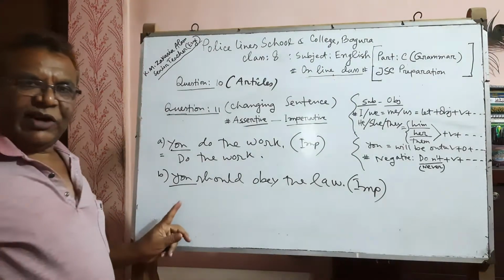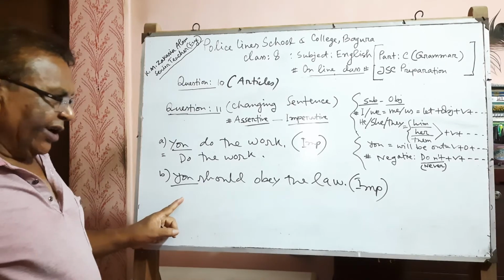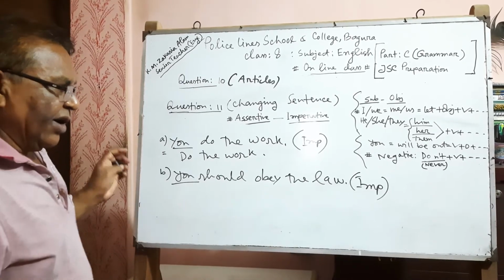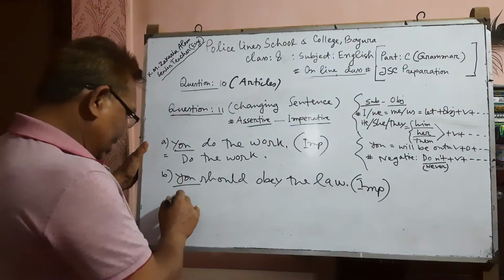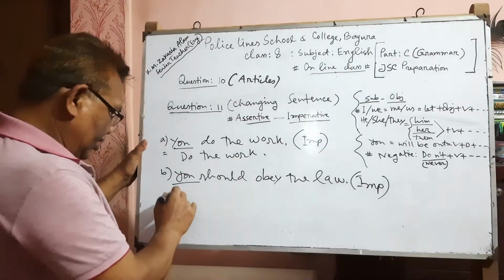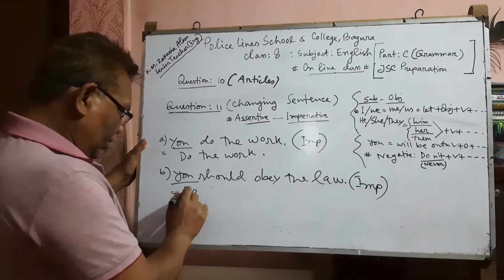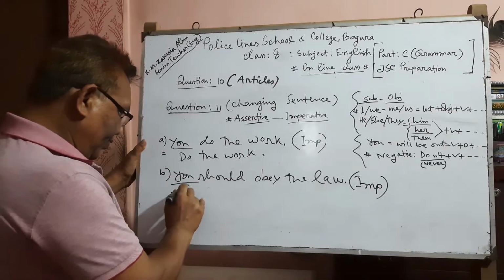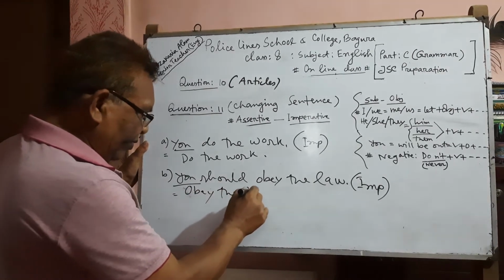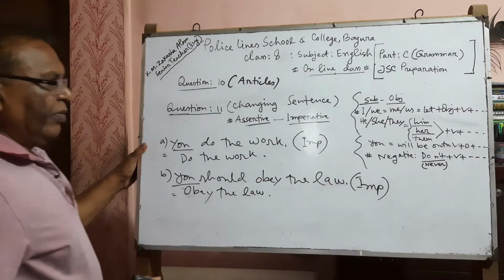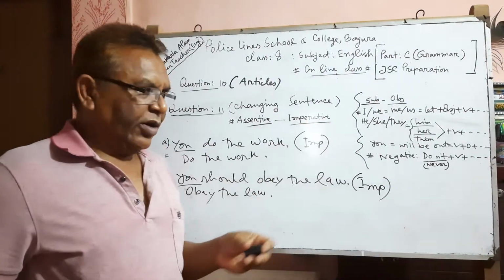Here you is the second person, so at the time of making imperative, the verb will be the first word. That means verb plus object. Obey the law. This is the form of assertive to imperative.